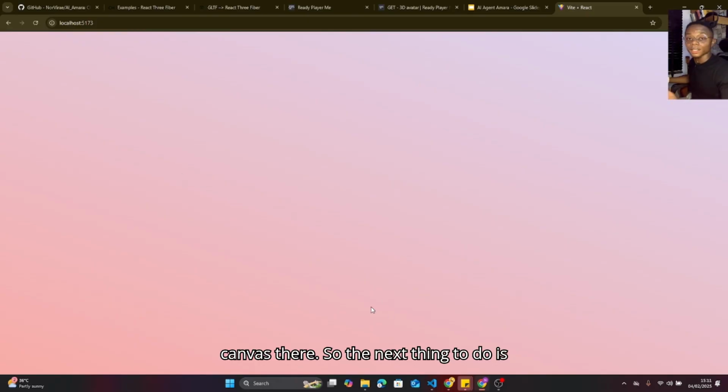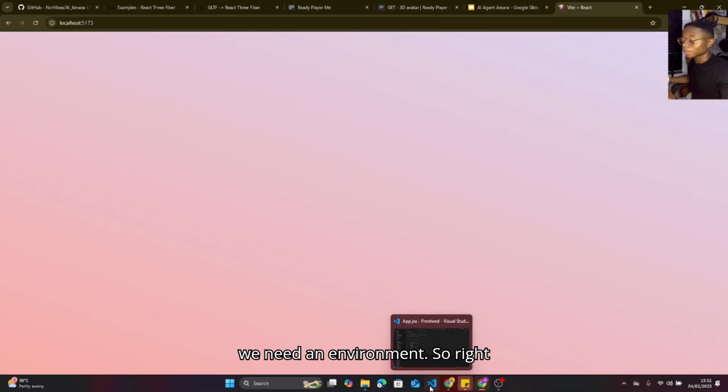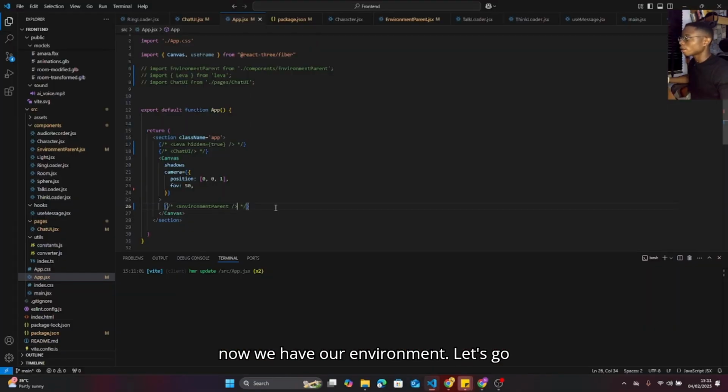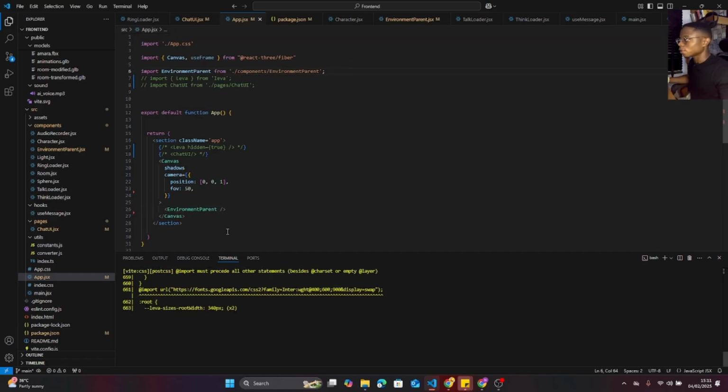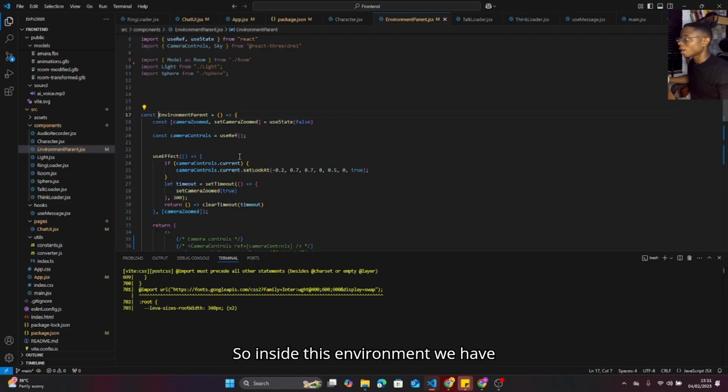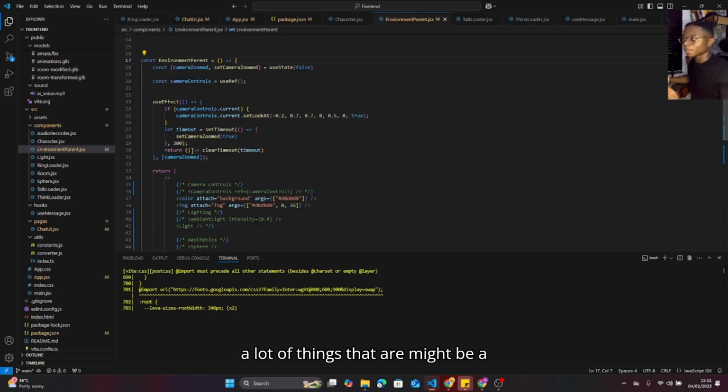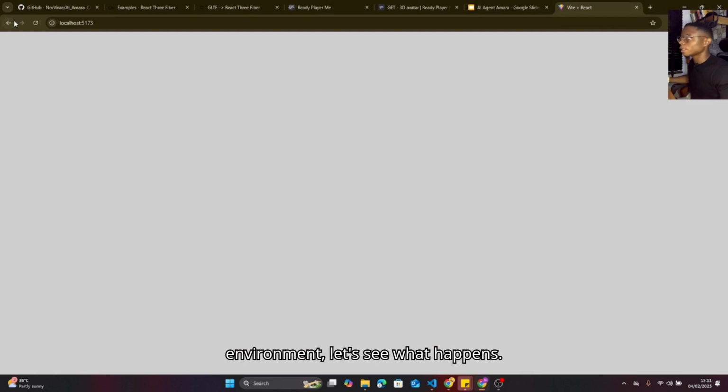So the next thing to do is we need an environment. Right now we have our environment. Let's go into the environment and see what's inside it. I will import it first. Inside these environments, we have a lot of things that might be a little bit confusing, but let's just go over them. Since we're importing an environment, let's see what happens. We now have different layers, which are part of the core asset for the environment.